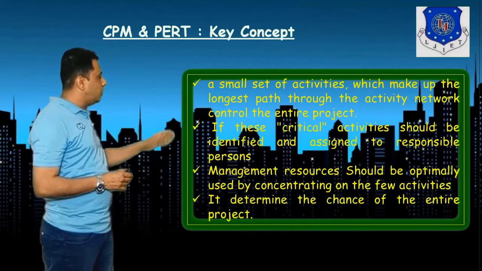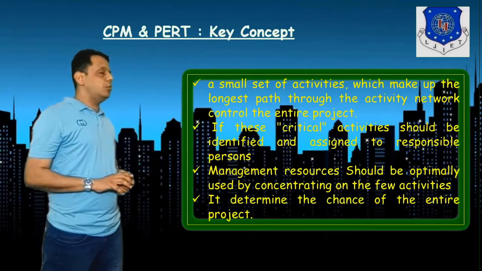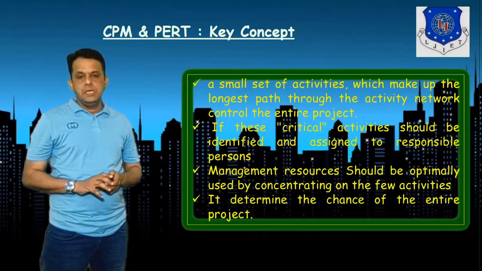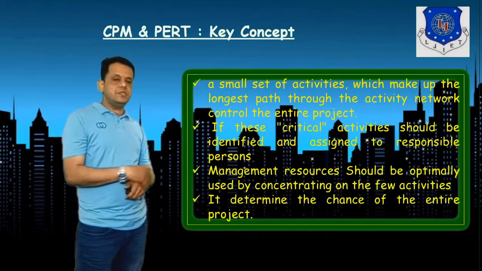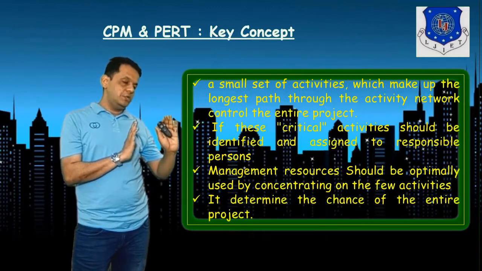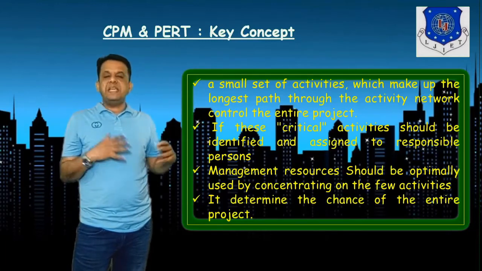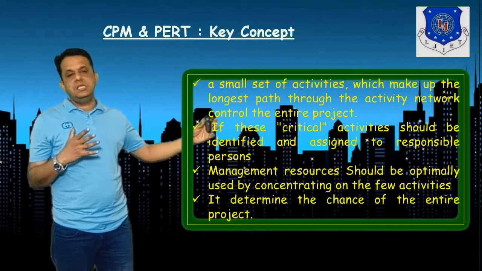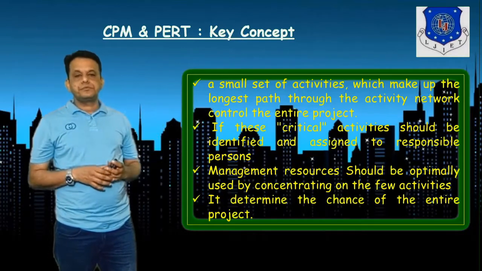Here we will be talking about CPM and PERT: critical path method and program evaluation review technique. You have already studied the key concept, but let us revise. A small set of activities makes the longest path, so you can estimate the maximum time required to finish the project. If you finish the project earlier, that is beneficial.